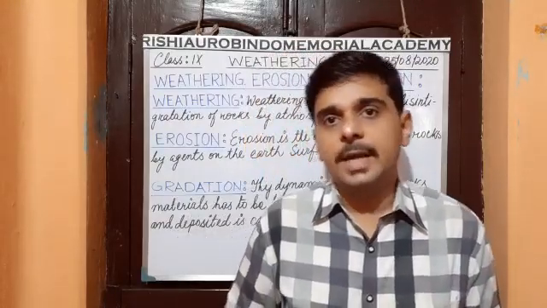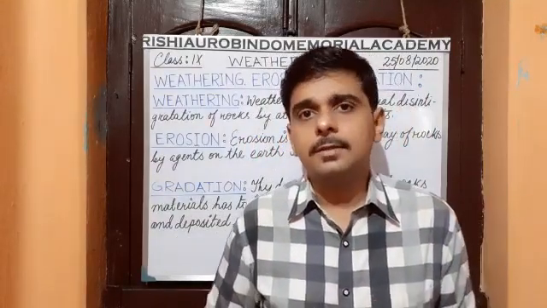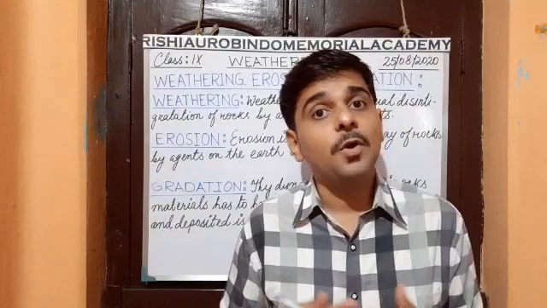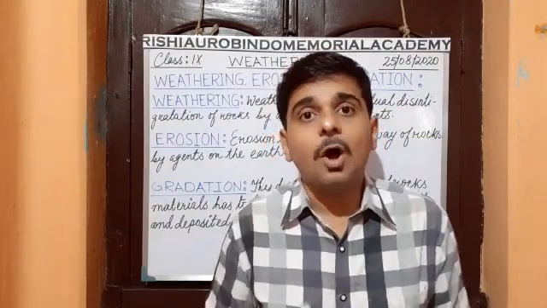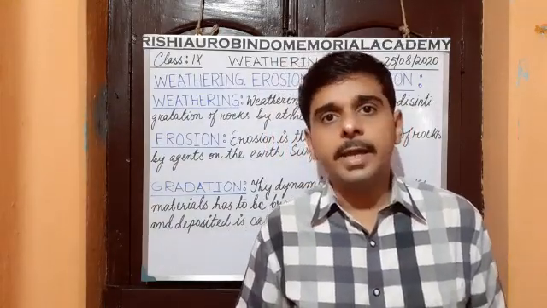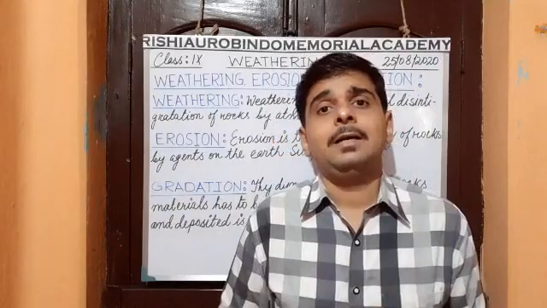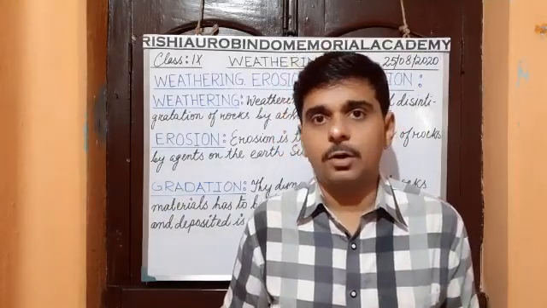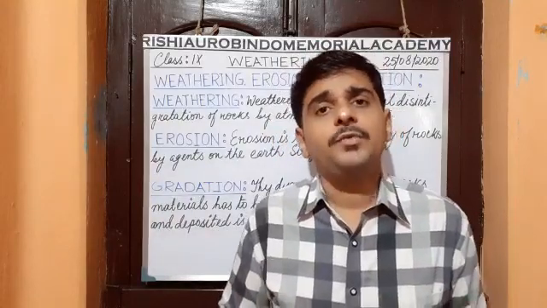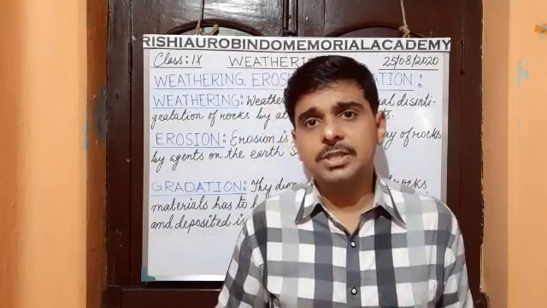Now coming to the weather. At the beginning of this video, I told you that the term weathering is related to the weather. It is directly related with the agents of the weather. So what are the agents of the weather? Definitely, the agents of the weather are temperature and rainfall or humidity. Rainfall is a part of humidity. Here we will discuss temperature and rainfall.